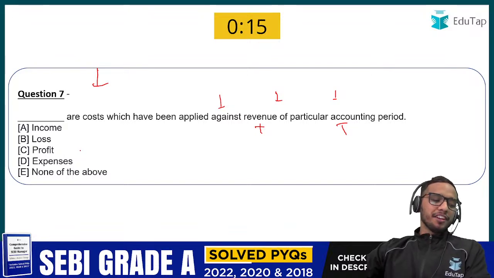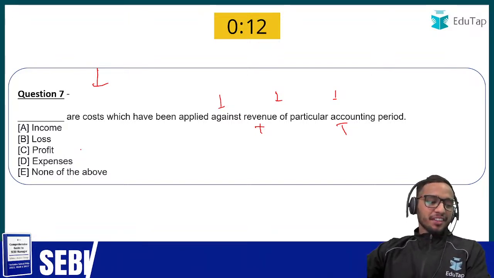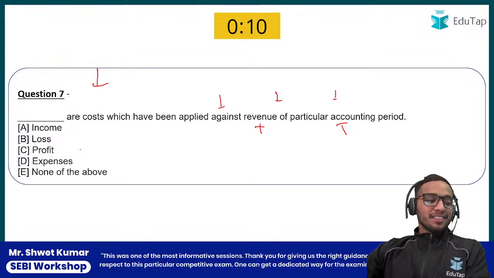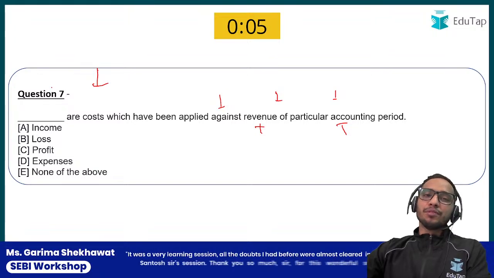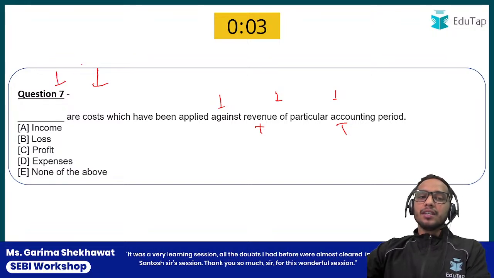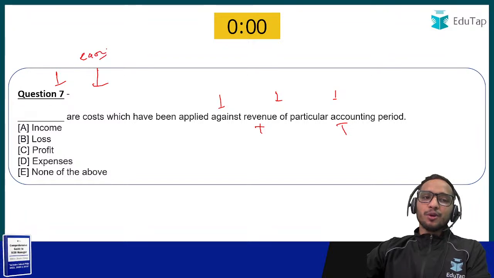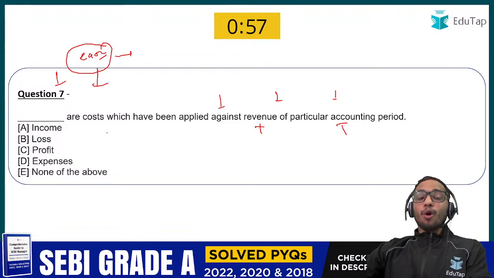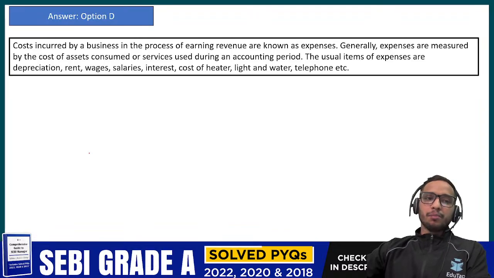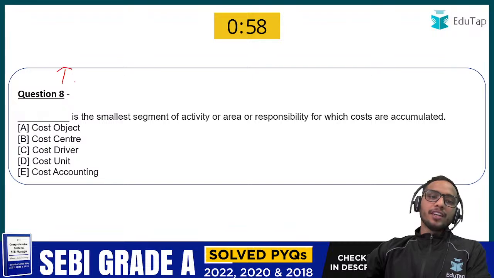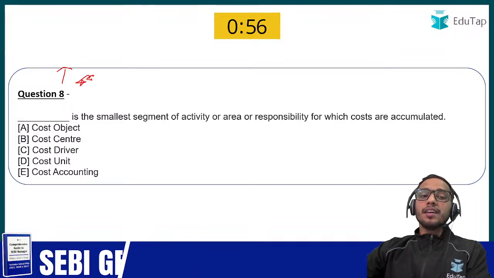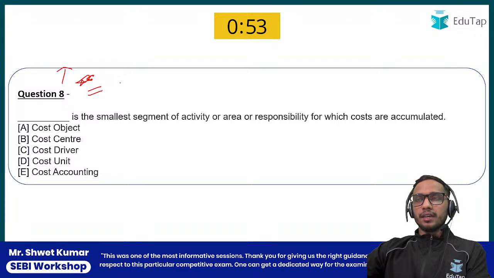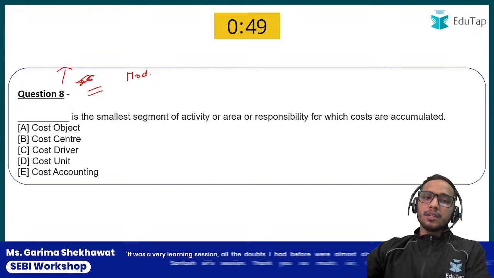Yeah, very good, chalo. Everyone is correct here, and there are a lot of candidates here, and everyone is correct. Okay. So this question is in the easy category, hai na? I would include this in the easy category. Don't be overconfident, okay? Chalo. Good. So the cost, we call it expense. Option number D is the correct answer here. Okay, tell me the answer of the next question. This is not in the easy category, but this is important, and I would categorize this question in the moderate category.